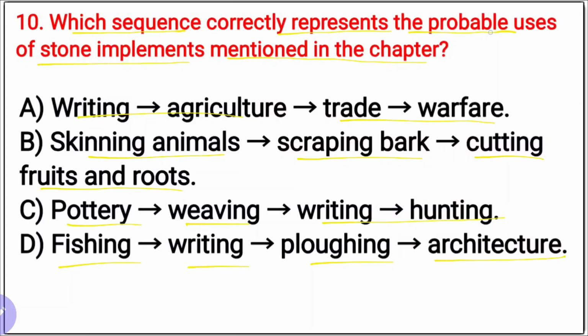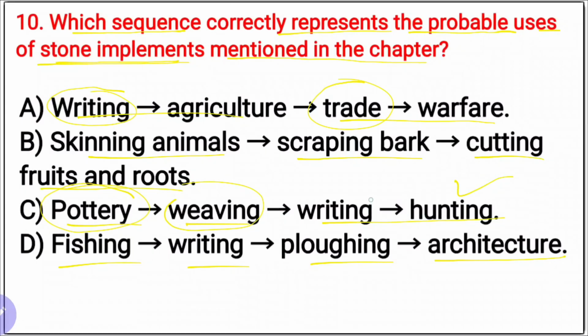The first one, uses of stone implements. How could we write through this stone? And trade, pottery making, weaving through stone? Hunting is right.